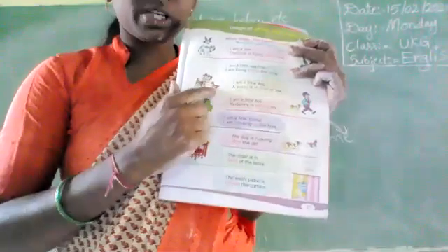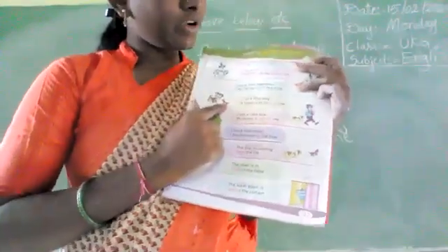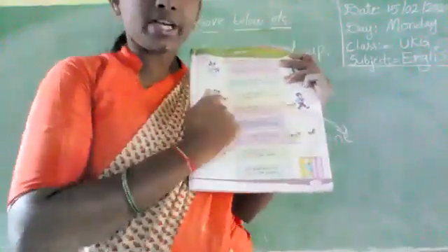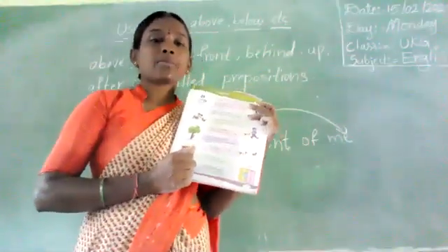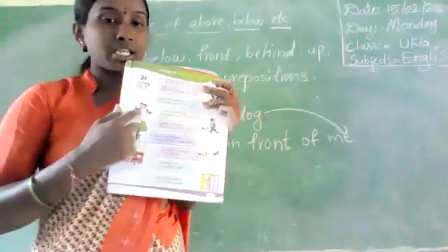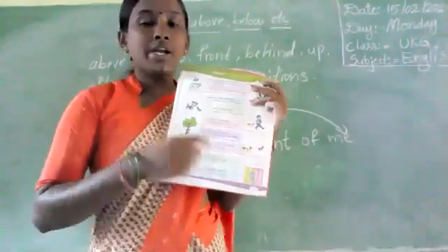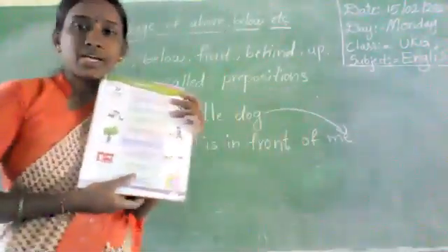This is pussy cat. Where is the pussy? Where is the cat? The cat is in front of me. The cat is in front of the dog. Where is the cat? The cat is in front of the dog.